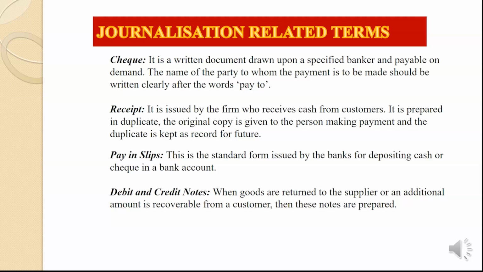Then debit and credit note. When goods are returned to the supplier or an additional amount is recoverable from the customer, then these notes are prepared. The document becomes a debit note for the party from whom money is recoverable, and it becomes the credit note for the other party who is to recover the amount. Thus, a proper credit note should be sent in case a customer returns the goods. So, that is also one of the documents prepared for debit and credit.